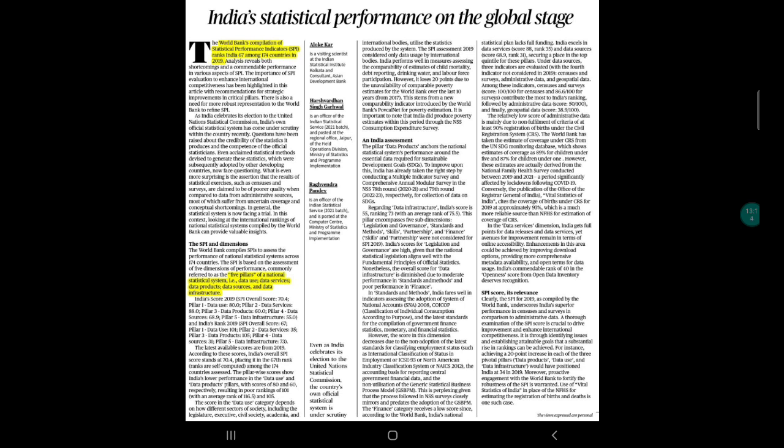Similarly, what is the role of the cabinet secretary and chief secretary? They act like the eyes and ears of the prime minister and chief minister respectively, and they provide important data to the ministers, the chief minister and the prime minister. In this way you will be able to write it in paper 1 as well as in paper 2. Similarly, in the context of accountability and governance, information is important.